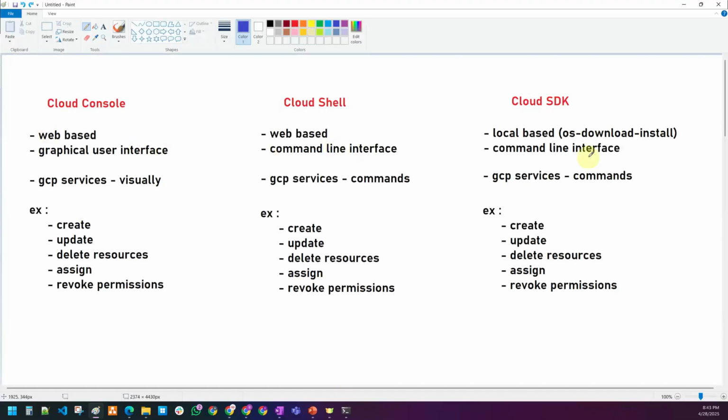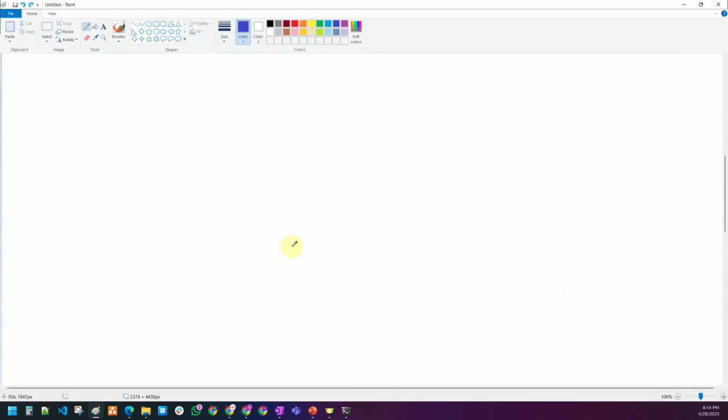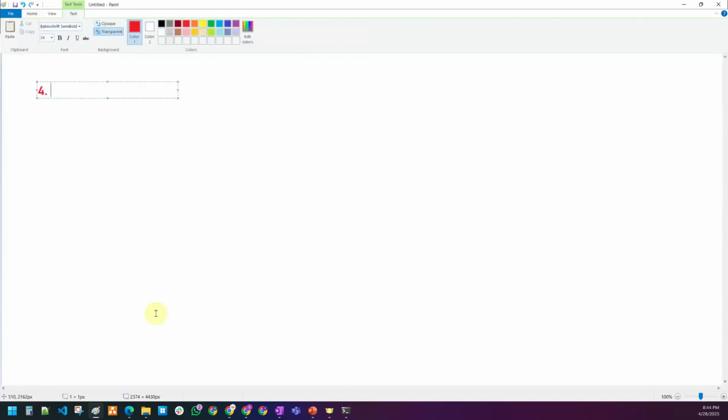But console, Cloud Shell and Cloud SDK are common all the time for every project. These APIs and third-party tools are not the common way of interacting. It is as per the requirement. So the fourth method is either via API, or client libraries, or third-party tools.